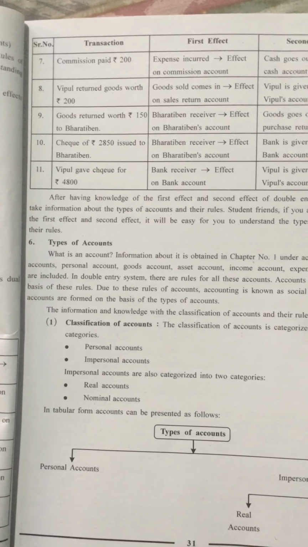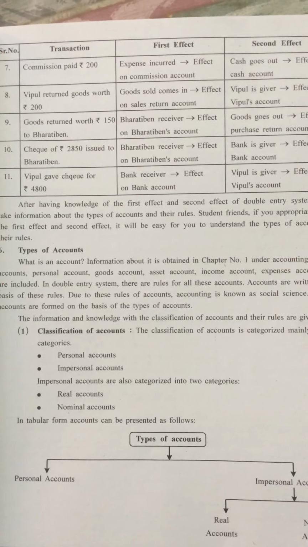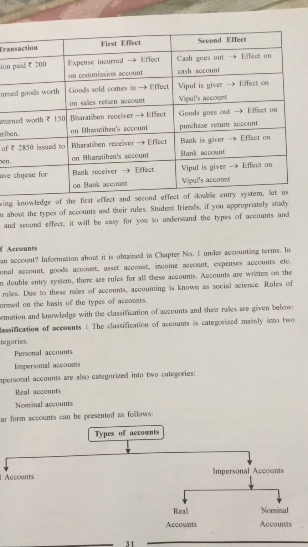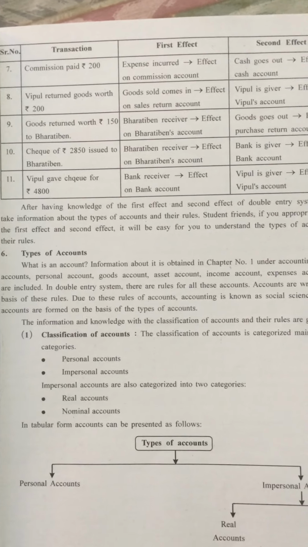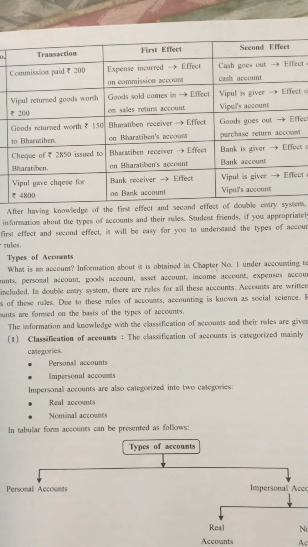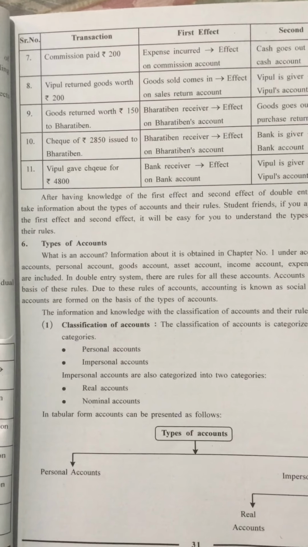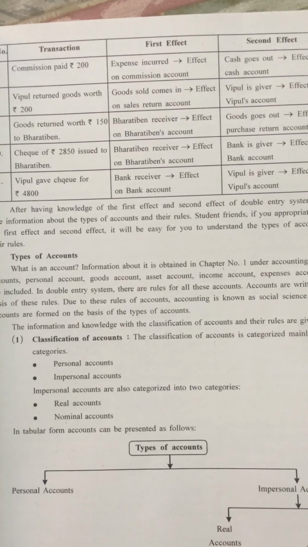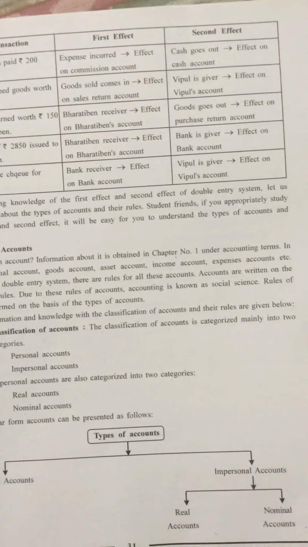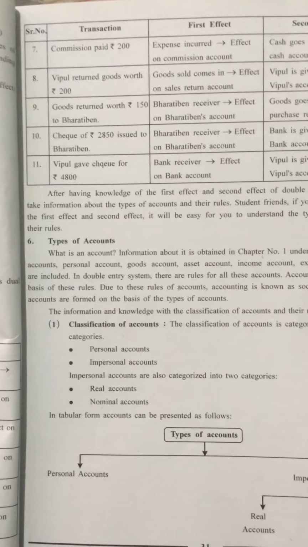So after having knowledge of the first effect and the second effect of double entry system, let us take information about the types of accounts and their rules. Student friends, if you appropriately study the first effect and the second effect, it will be easy for you to understand the types of accounts and their rules.